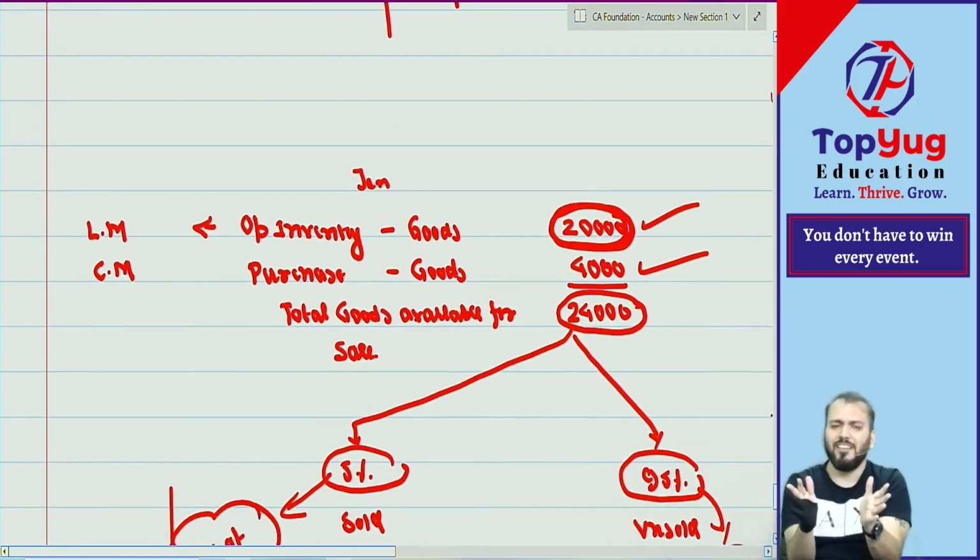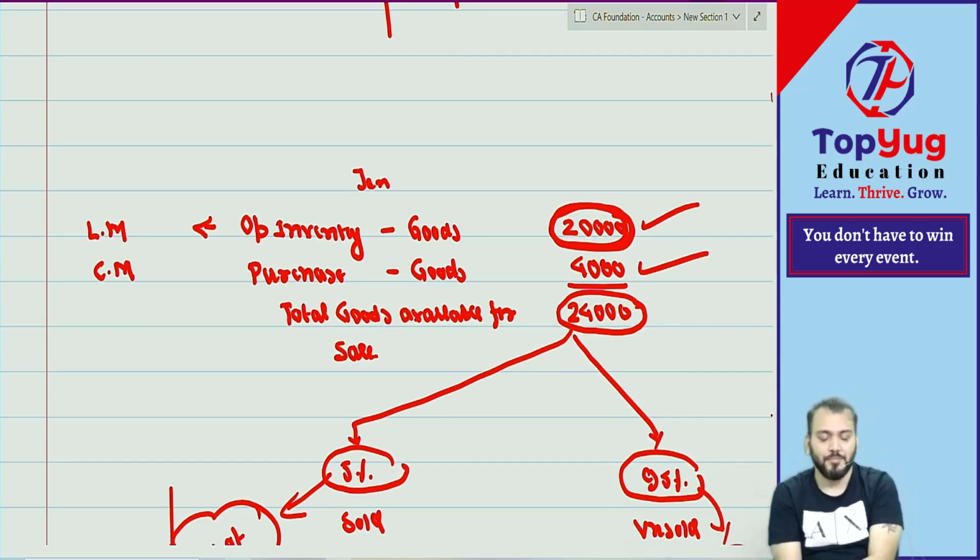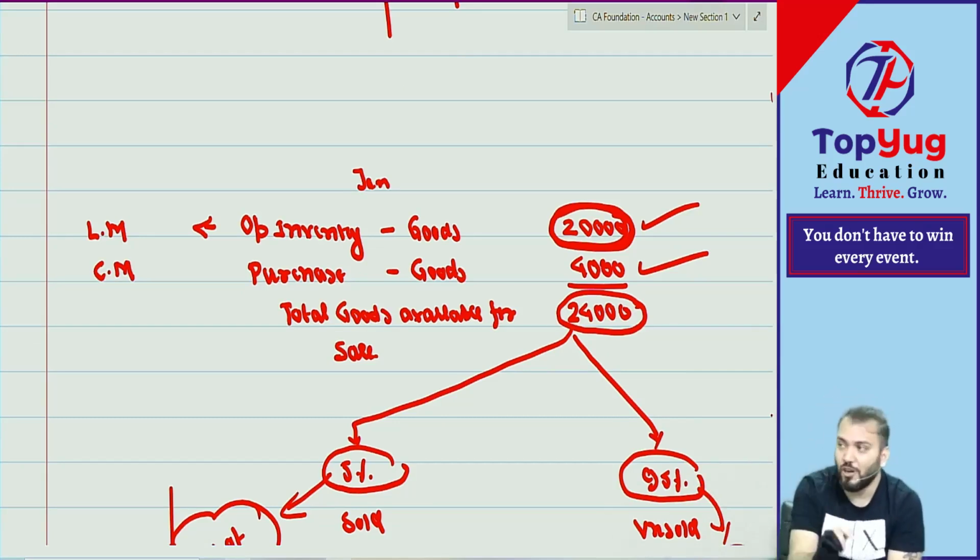One second. Don't write; the writing part can happen later. Writing is not important. Understanding is important. One second. What I said, we have opening stock of how much? Purchase how much? Whether these are expense or asset?